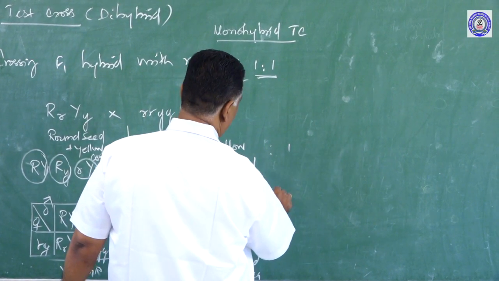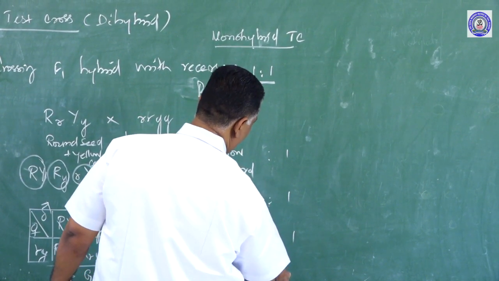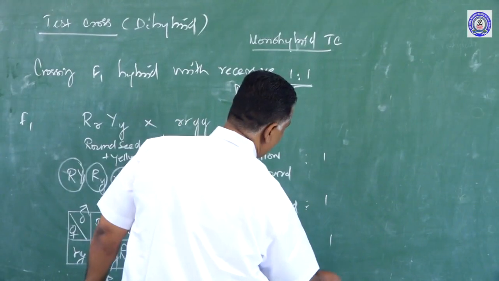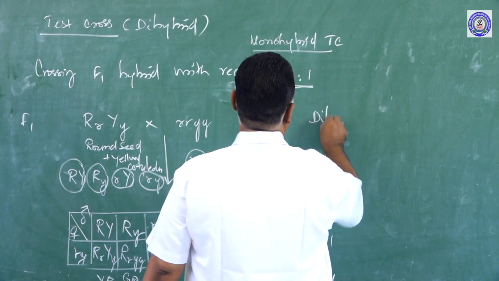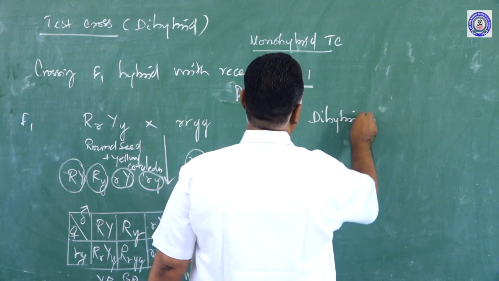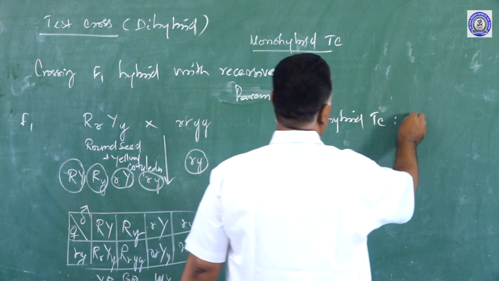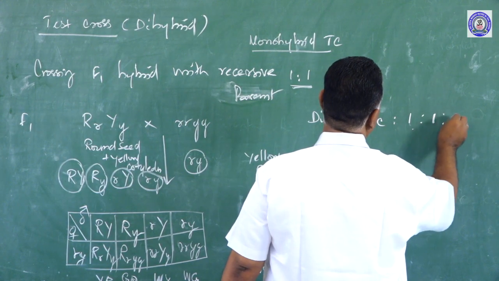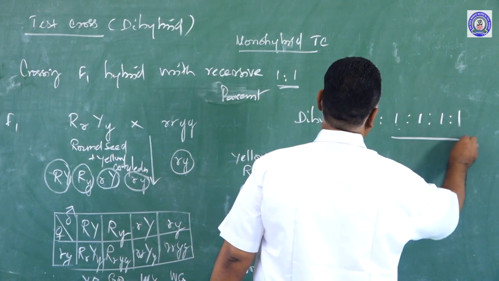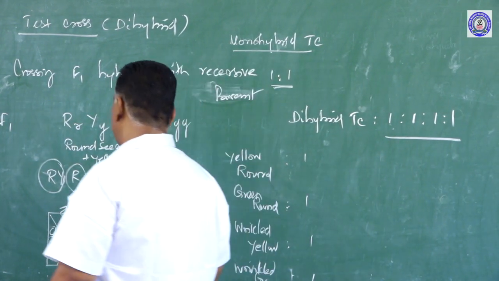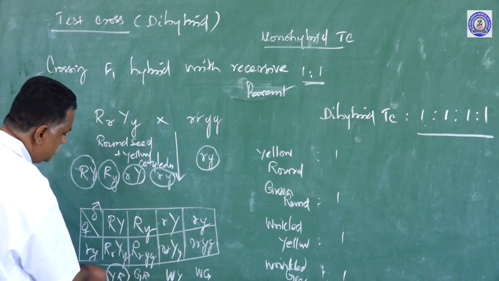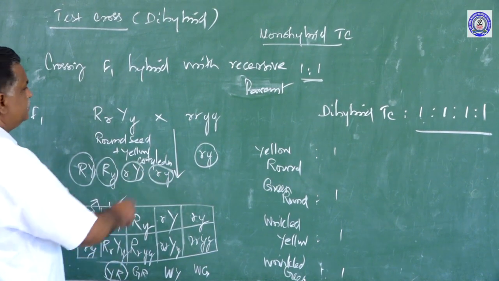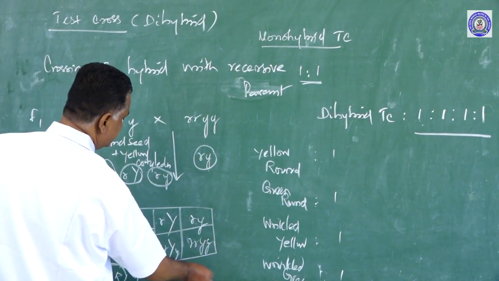Here the dihybrid test cross ratio is 1:1:1:1.